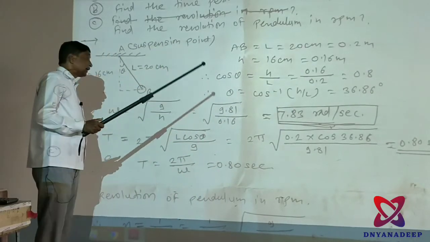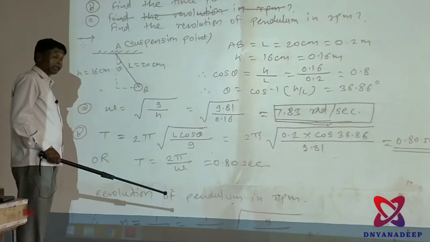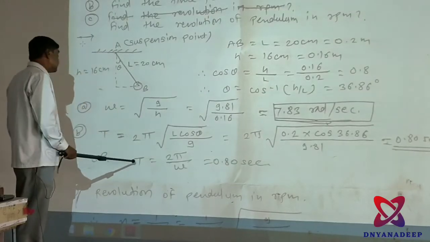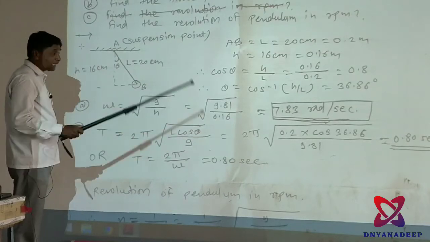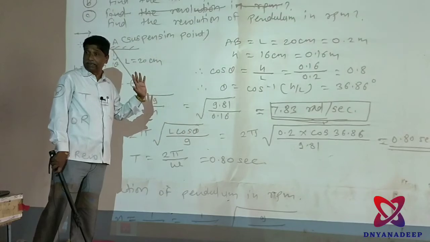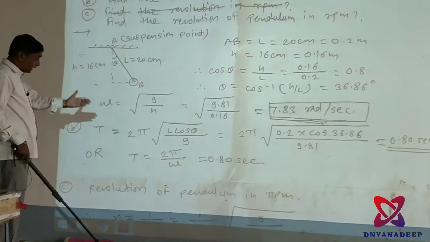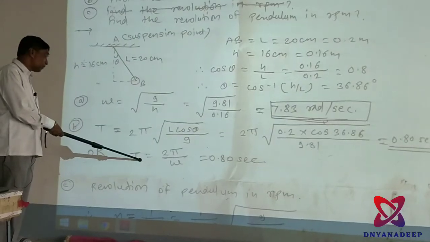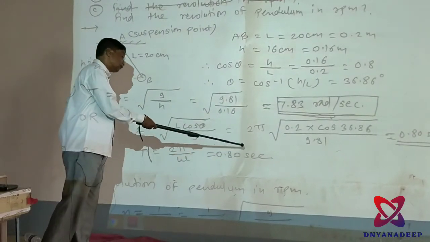You get the time period 0.80 second. You can also calculate it by the direct formula, that is T is equal to 2 pi by omega, because you have already found omega. The same answer you get, 0.80 second. This is the alternative method using the conical pendulum: T is equal to 2 pi by omega is equal to 0.80 second.